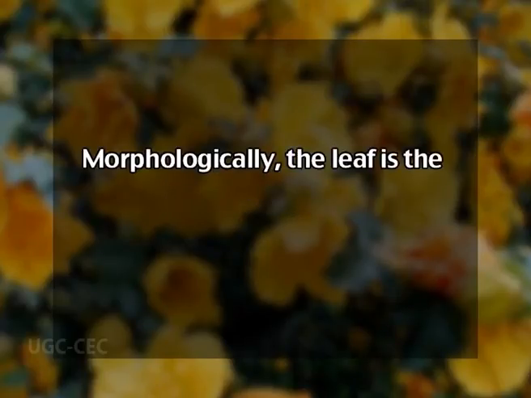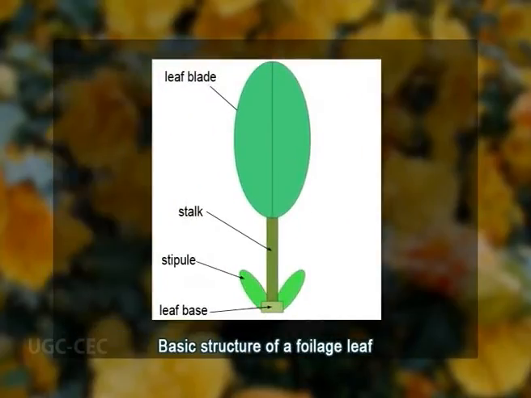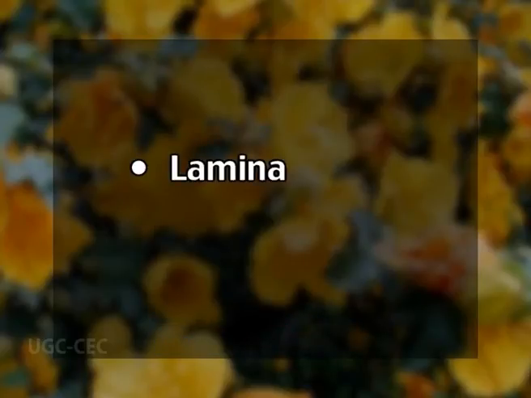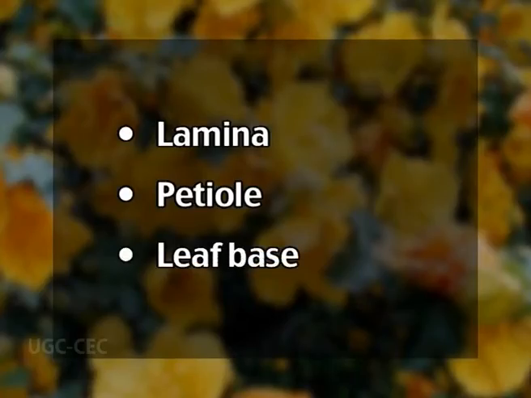Now, morphology of the leaf. Morphologically, the leaf is the most variable plant organ in the spermatophytes. A structurally complete leaf, that's a foliage leaf, consists of, first, lamina or leaf blade, where most of the green tissue is located. Second, a petiole, also called a leaf stalk, which supports the blade on the axis and provides the route for transfer of water and sugars to and fro from the leaf. And third, leaf base.